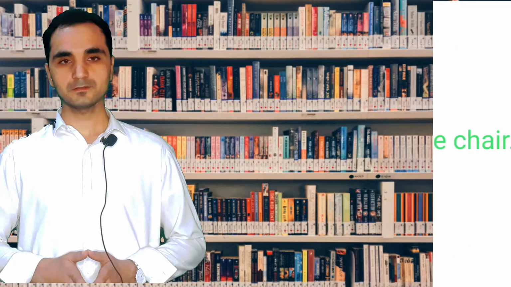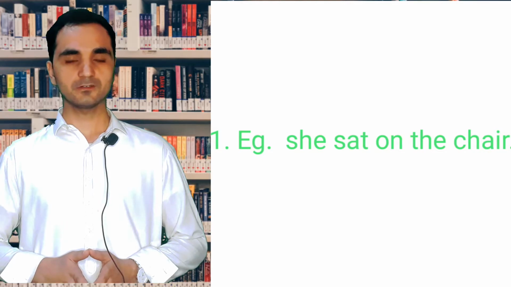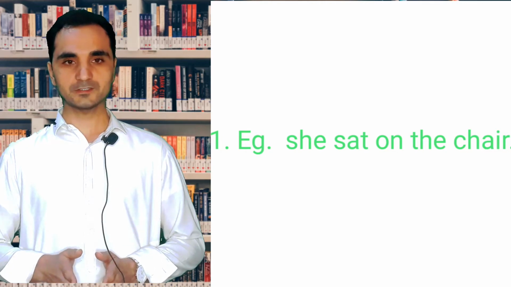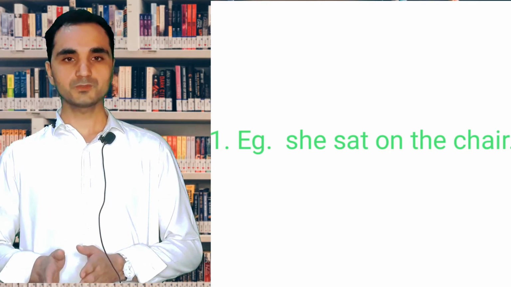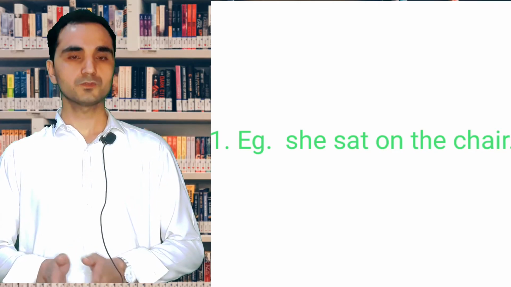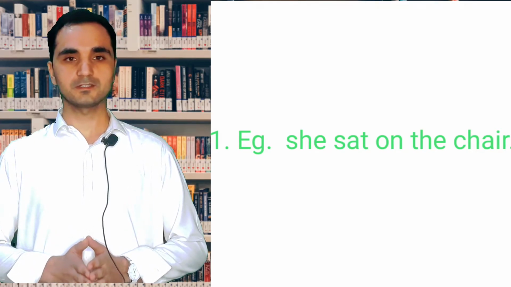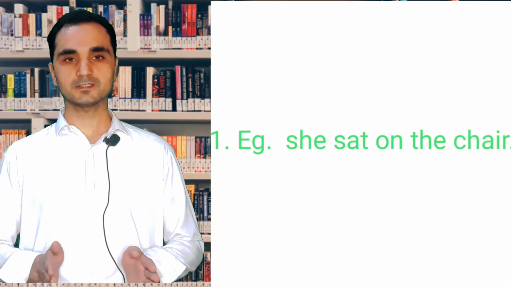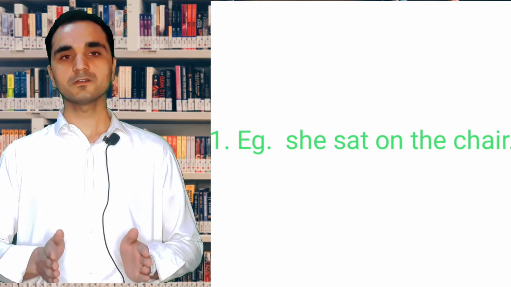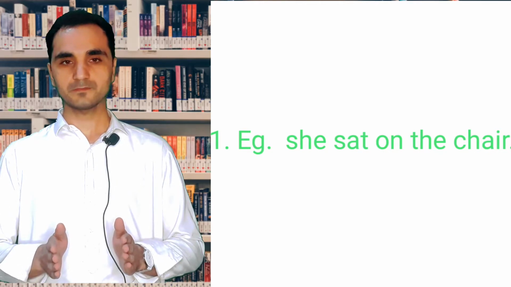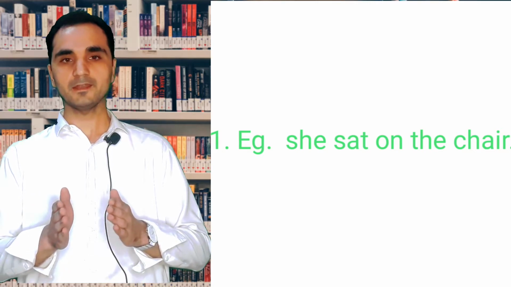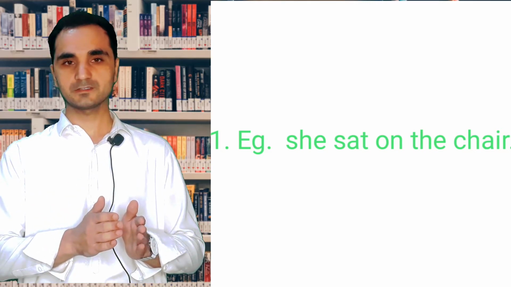For example, she sat on the chair. So here we have a preposition in this sentence which connects a noun to the other words in the sentence, and that is on. On is a preposition in this sentence, she sat on the chair. So this on creates a relationship between a noun and other parts of the sentence.